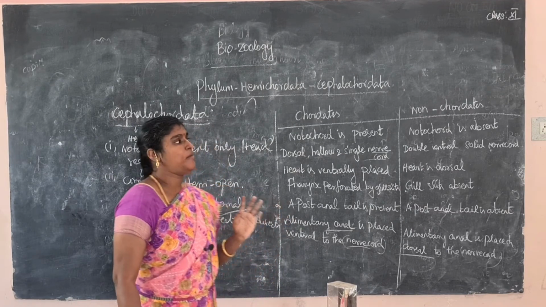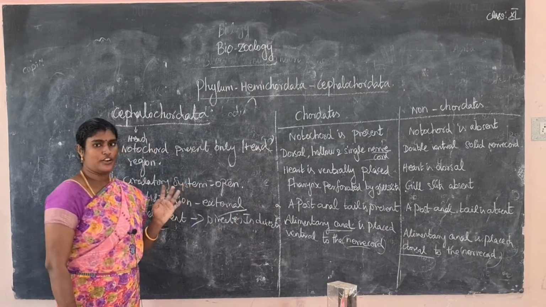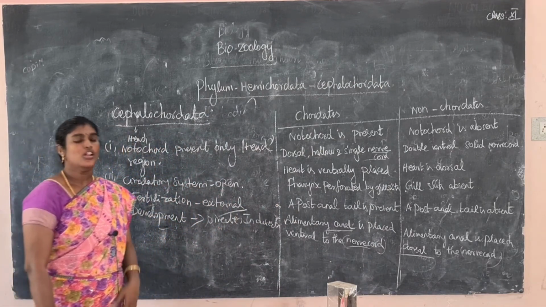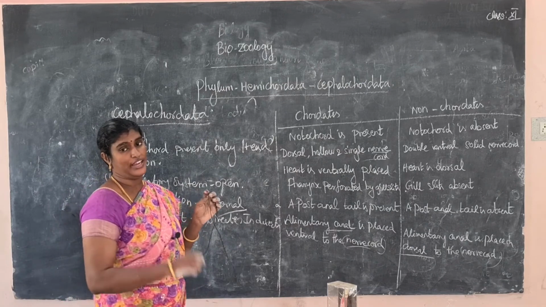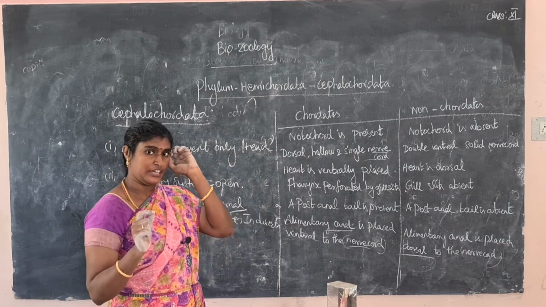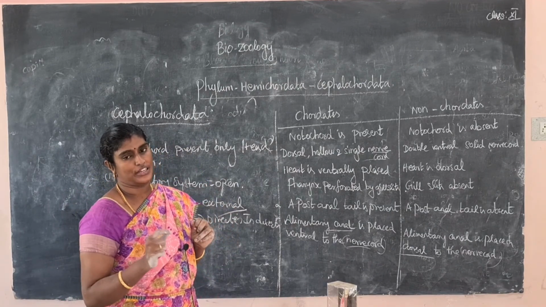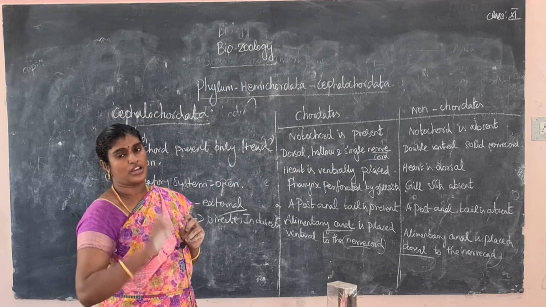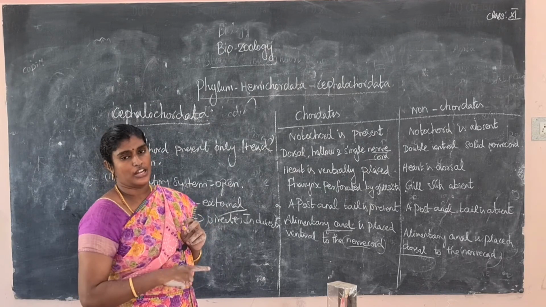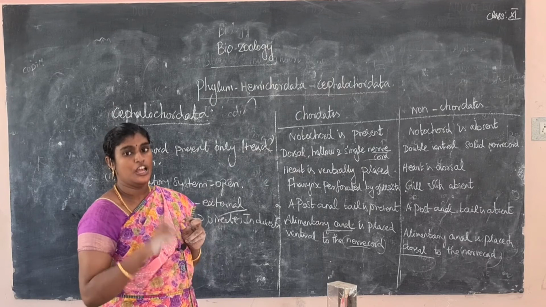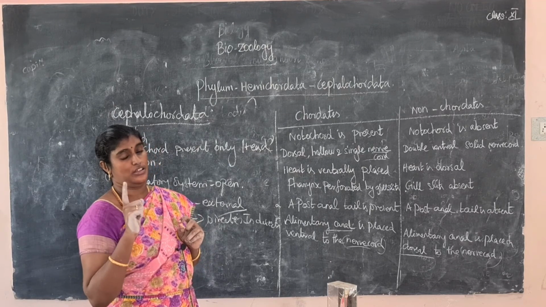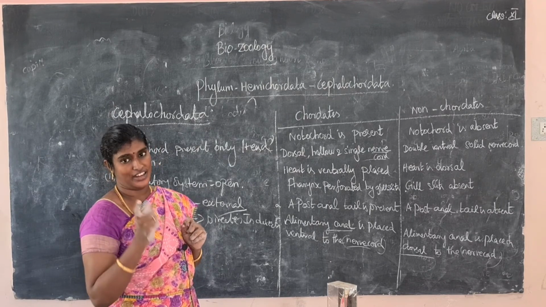So next phylum, Urochordata. Example: Ascidian. The notochord is present only in the tail region, so it is called Urochordata. Next phylum, Cephalochordata. What is the main difference between Urochordata and Cephalochordata? In Urochordata the notochord is present only in the tail region, but in Cephalochordata the notochord is present only in the head region.